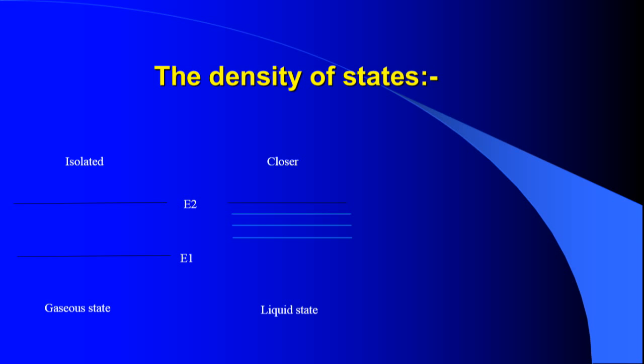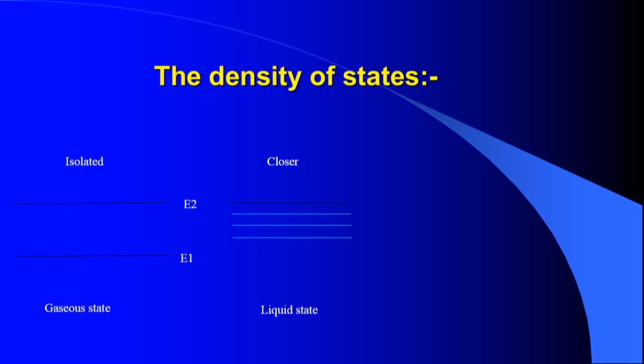Now the case of the liquid state. In the liquid state, the atoms are much closer, hence their energy states appear closer and closer, so this will be continuous. You can see that initially in the isolated state we have discrete sets with more spacing. But in the liquid state the atoms come closer, and because of that the spacing of energy states is reduced.